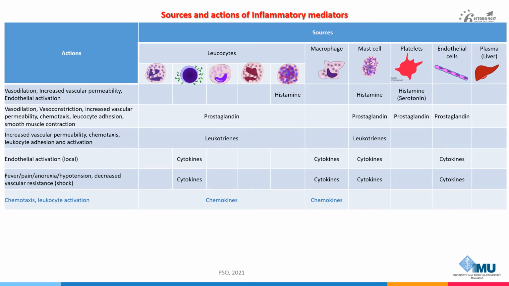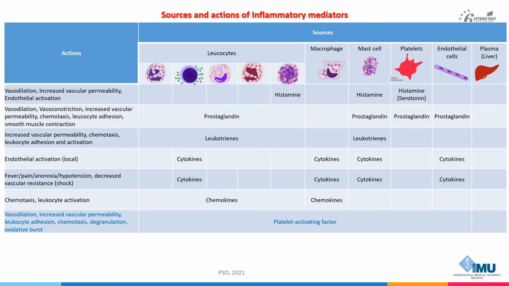Chemokines are a family of small proteins which act primarily as chemoattractants for leukocytes. They are produced from leukocytes and macrophages. Although the role of chemokines in inflammation is well established, it is still difficult to develop chemokine antagonists because of their functional redundancy.